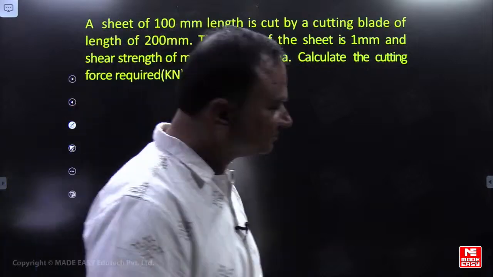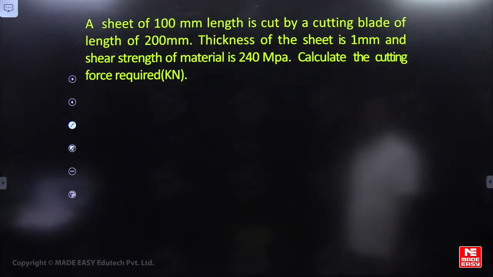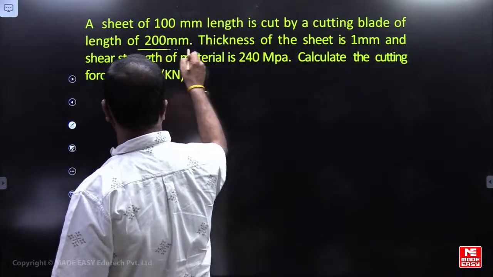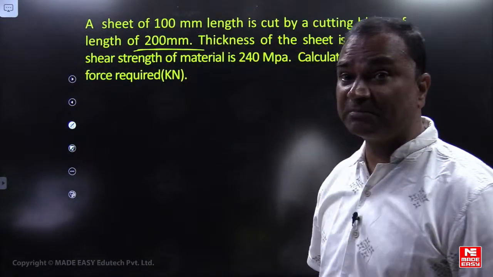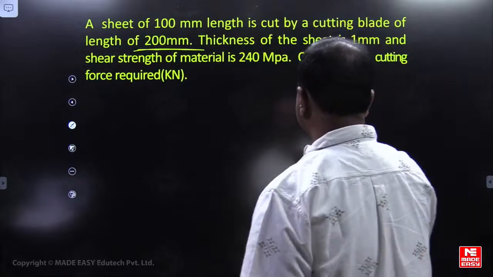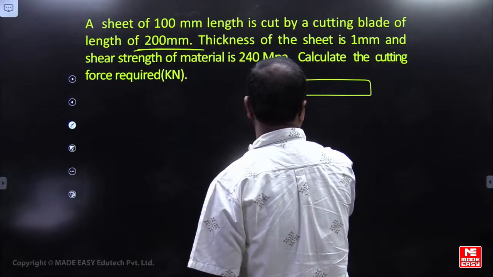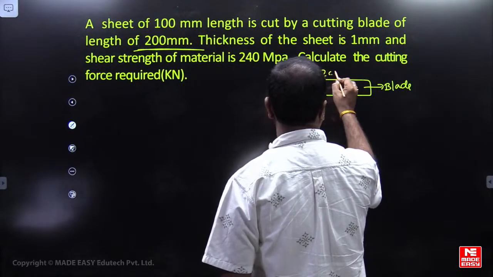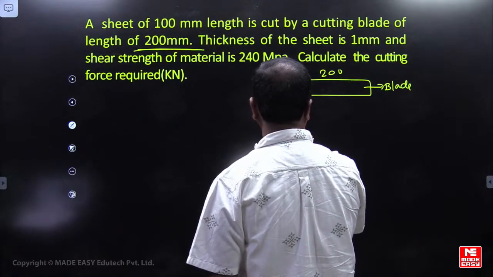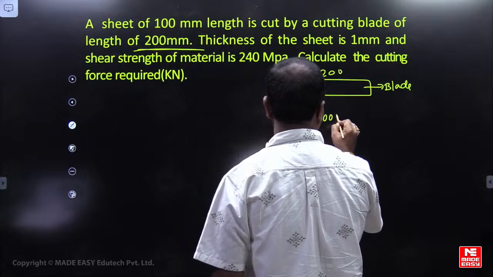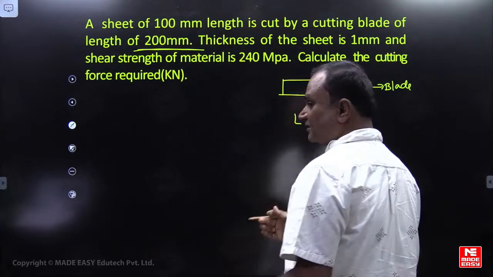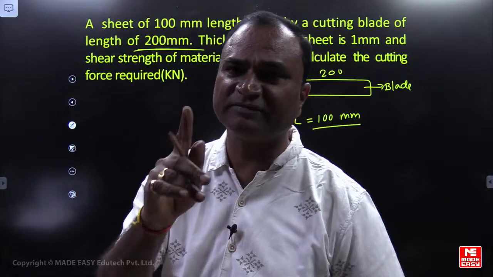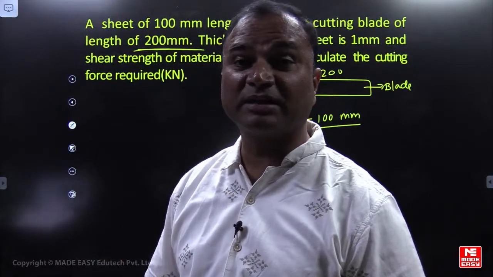Please think of this. A sheet of 100 mm length is cut by a blade of length 200 mm. The length of the blade is 200 mm, but how much is it cutting? The length of the cut will be equal to 100 mm only. Please observe this point, friends. Whatever the length of the blade, the length of the sheet being cut is 100 mm.